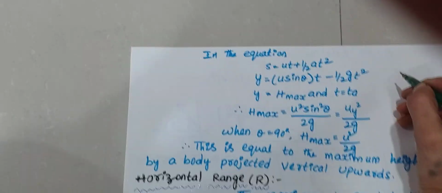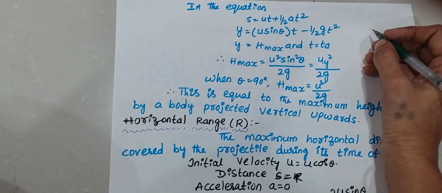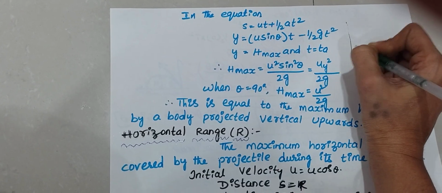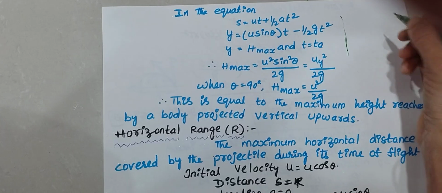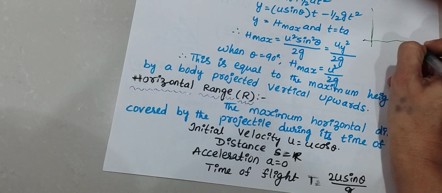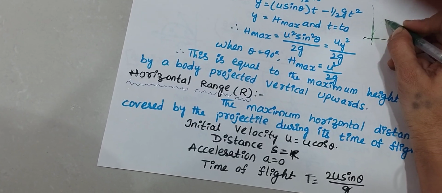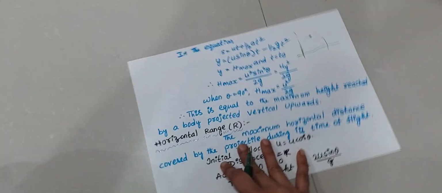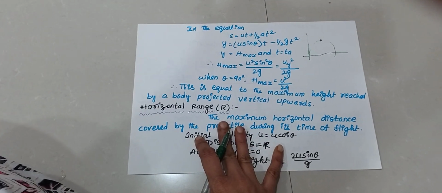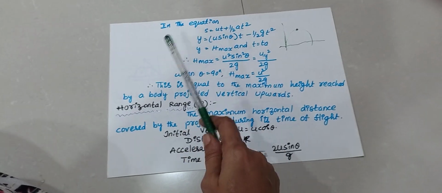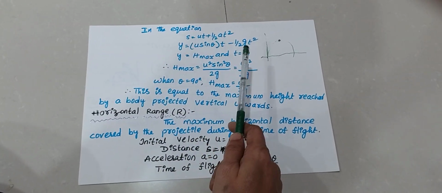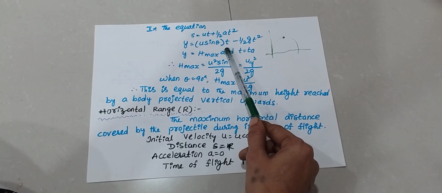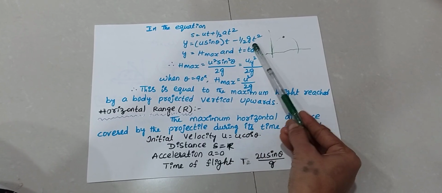Okay, here, maximum height. Here let us consider this is maximum height. In the equation s is equal to ut plus half at square, y is equal to u sin theta into t minus half gt square.